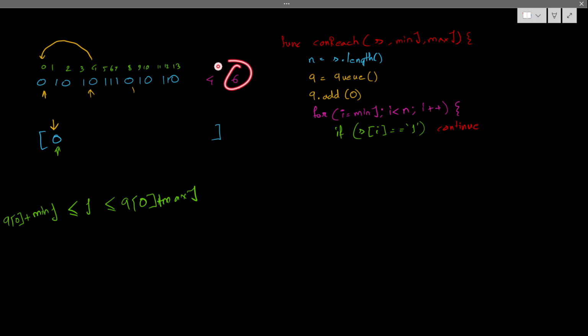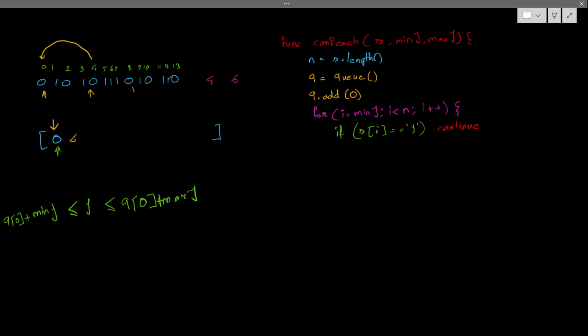What is the maximum? It is 6. What is the index? It is 0. So 0 plus 6. This 0, the 0 at the fourth index, belongs in the range of the first index, so I can reach it from here.